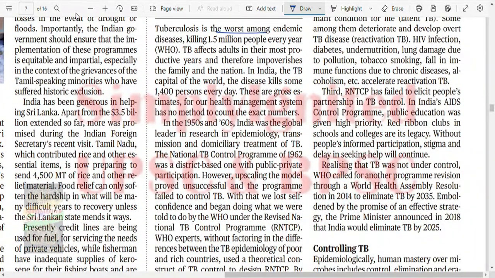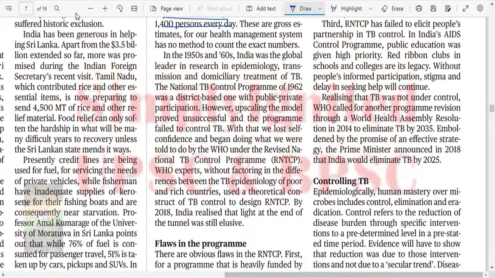Tuberculosis is the worst among endemic diseases, killing 1.5 million people every year. TB affects adults in their most productive years and therefore impoverishes the family and the nation. India is the TB capital of the world, where the disease kills about 1,400 people every day. These are gross estimates for our health management system. There is no method to count the exact number.